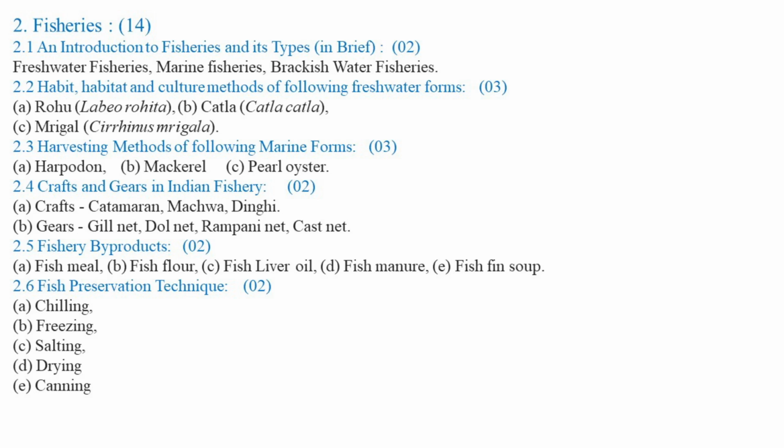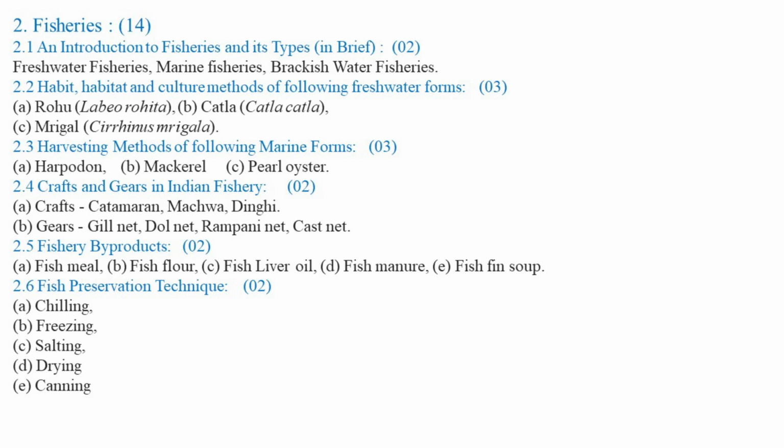Among these fish preservation techniques, we have to store the fish in equipment where we can maintain the temperature at less than 0 degrees centigrade, so as to minimize the bacterial action on the freshly harvested fish or the flesh of the fish.